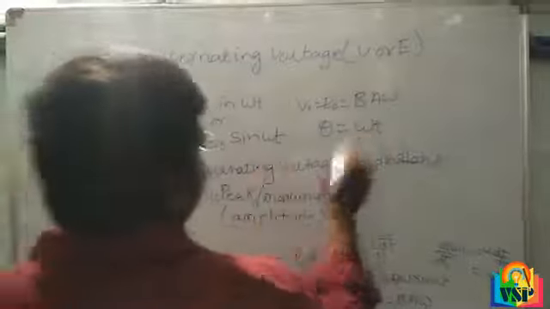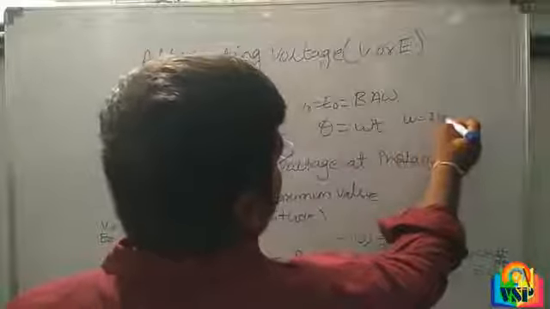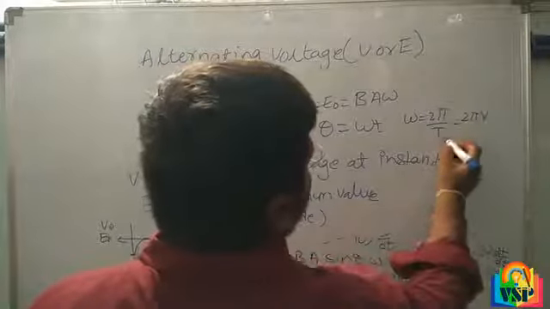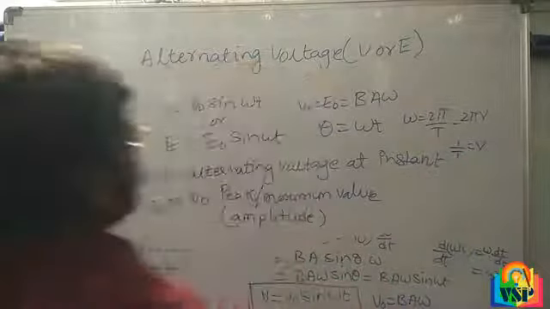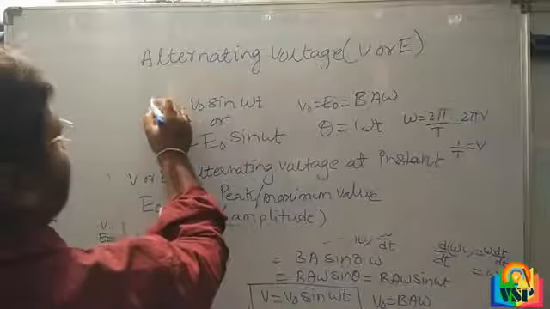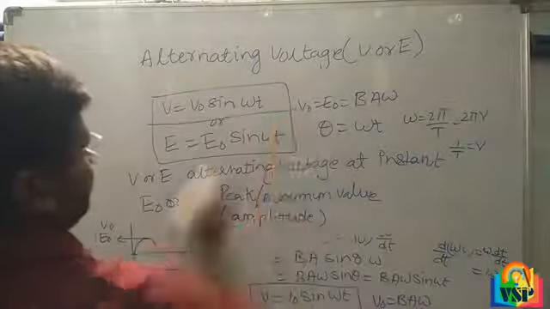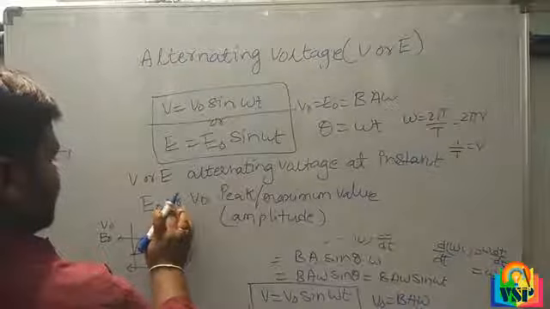Here theta is equal to omega t, then omega is equal to 2 pi by T, which is 2 pi mu, and 1 by T is equal to mu. Very, very important. These two formulas are both the same, but you should remember them.